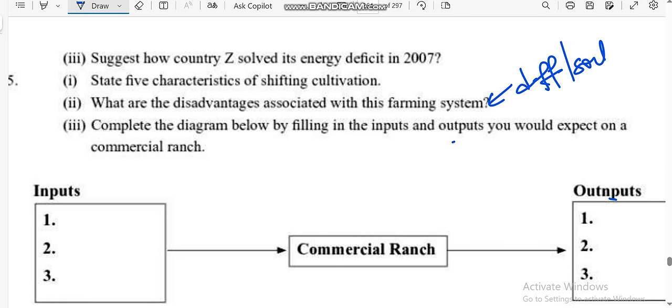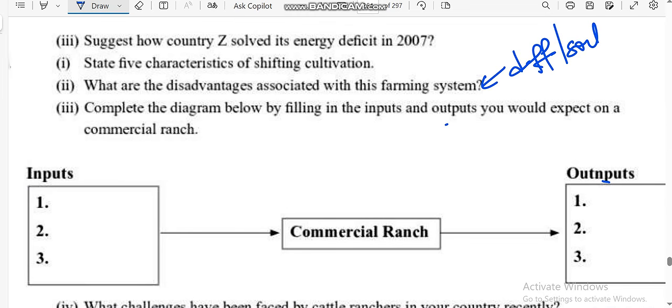It is troublesome to move all the time. They are being attacked by tsetse flies. And they are also being attacked by wild animals. Okay, I think those are the problems.